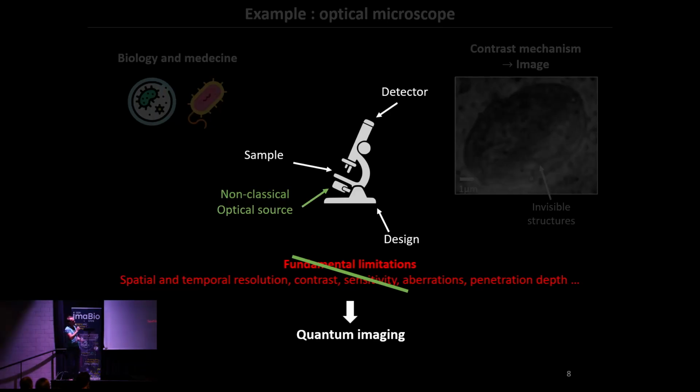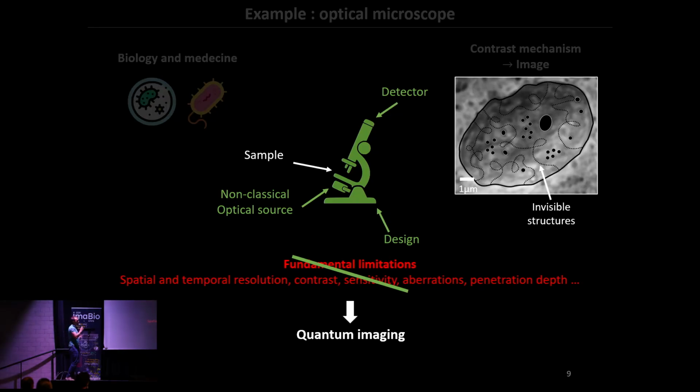It does so by replacing the classical source of light with a non-classical source of light, and adapting the detection and also sometimes the design of the microscope in order to achieve better performance or sometimes to design new imaging modalities.